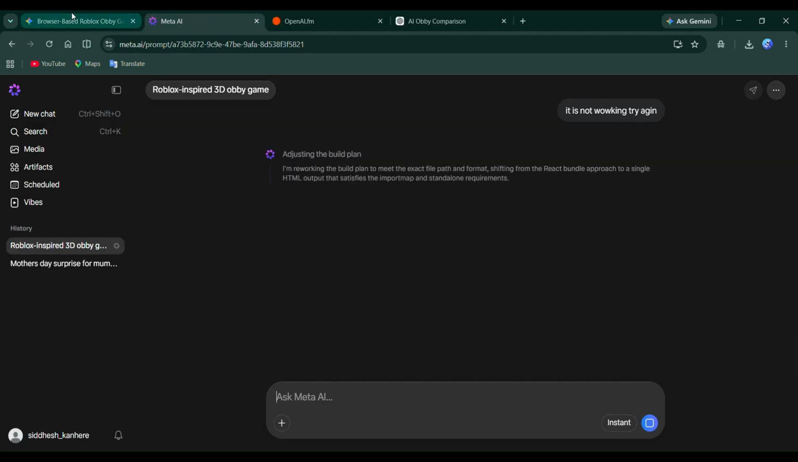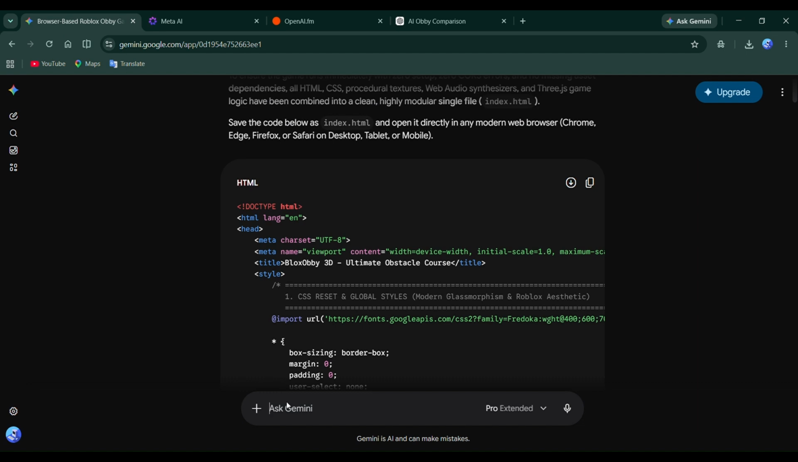Every AI in this comparison had its own strengths, and each one surprised me in a different way. Some focused on clean structure, while others packed in more features. That's actually great to see, because it means you can choose the AI that best matches your workflow. Whether you're a beginner learning game development or an experienced developer looking to prototype ideas quickly, these tools can save a lot of time and help bring your concepts to life much faster than starting from scratch.